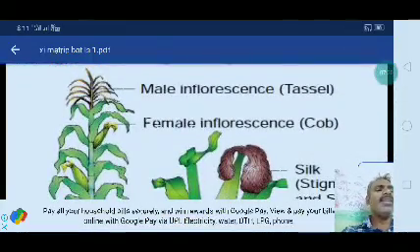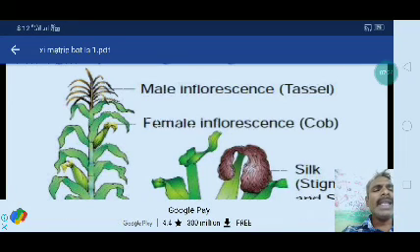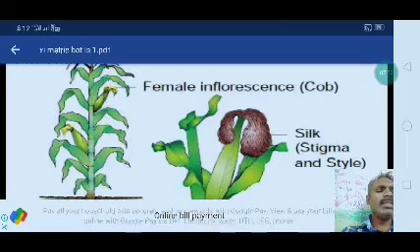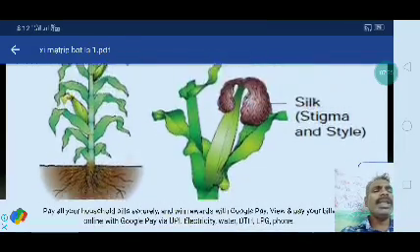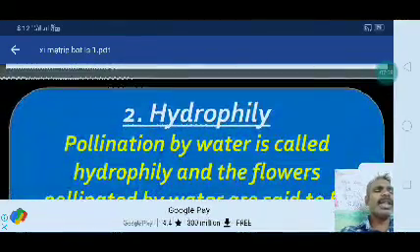You can see the male inflorescence, the tassel, in the upper terminal region, and laterally the female inflorescence, the cob, with the silk, the stigma, about 23 centimeters long. Then only are the pollen grains deposited on the female inflorescence and pollination occurs.